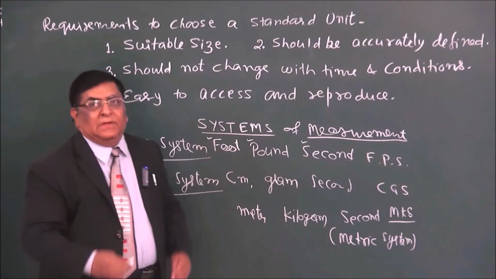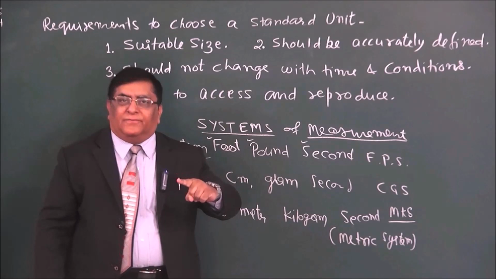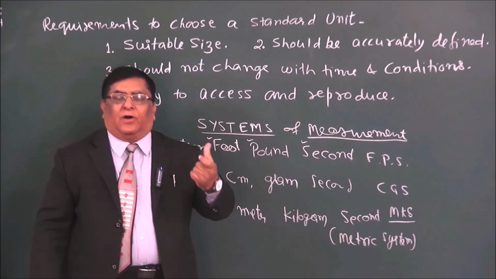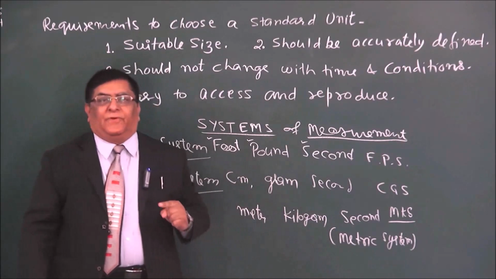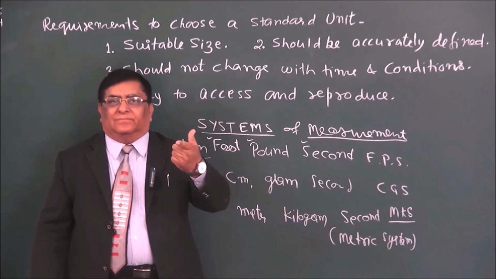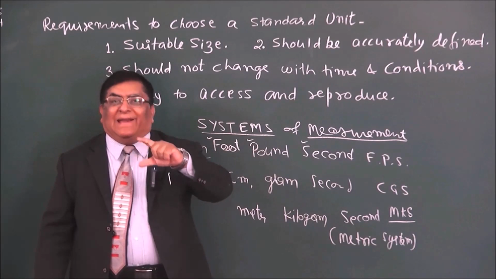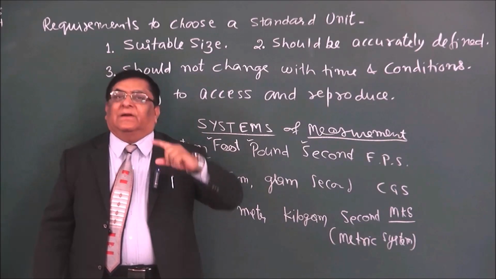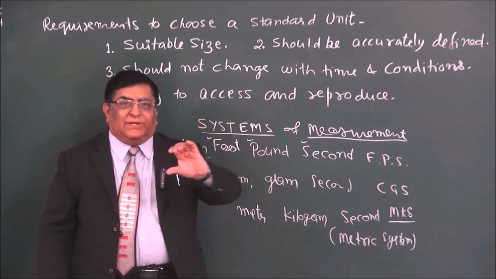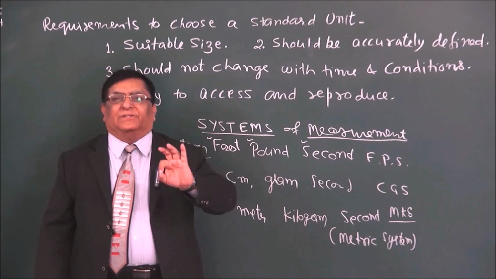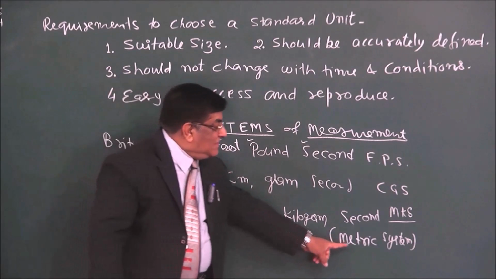In the metric system, the next higher unit comes by multiplication of 10, or the lower unit comes by division of 10. Like if we go from gram to decagram, multiplied by 10, 10 grams make the next unit, decagram. 10 decagram makes the next unit, hectagram, and 10 hectagram makes the next unit, kilogram. So all the units are simply multiplication of 10 to the power something. That system is known as the metric system.